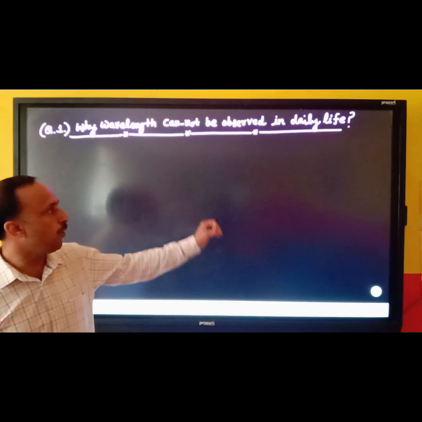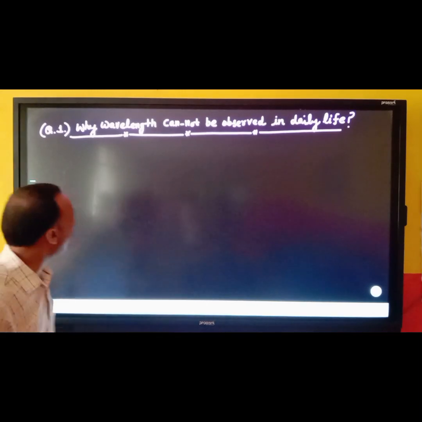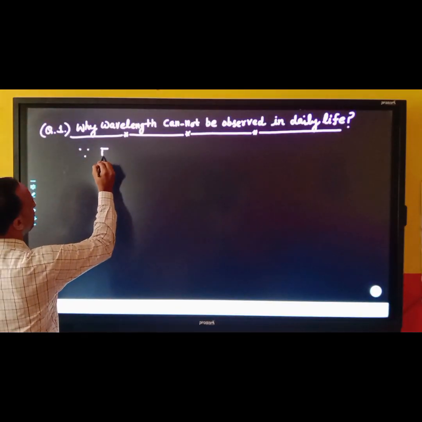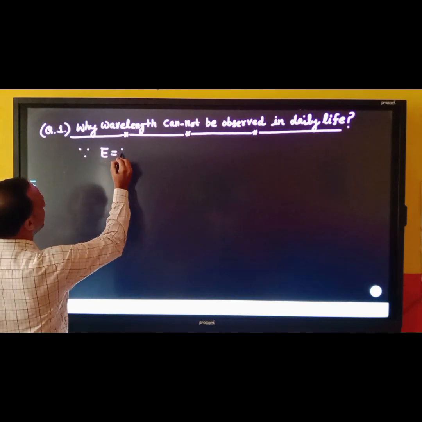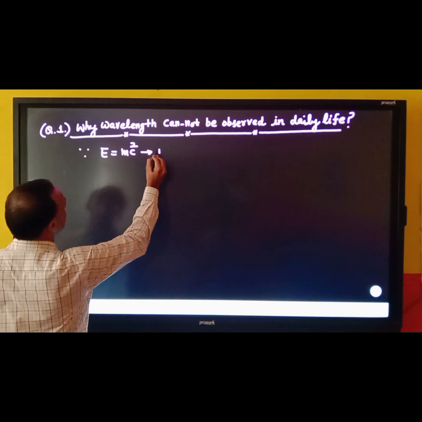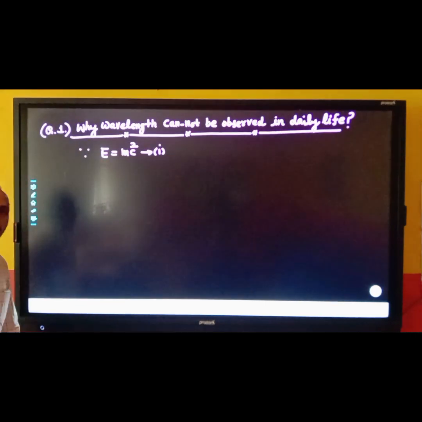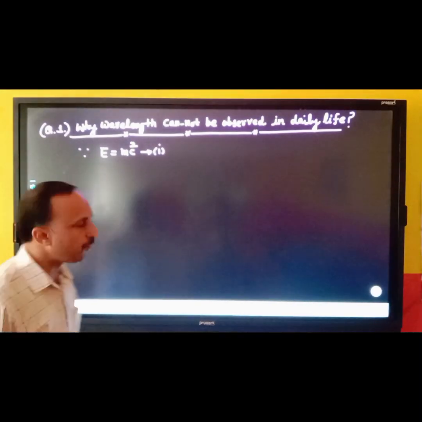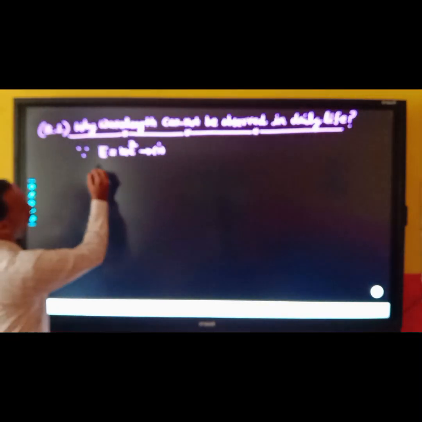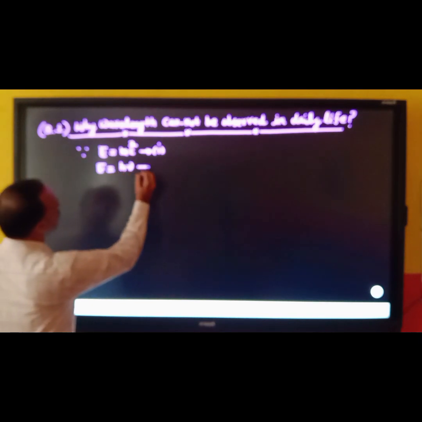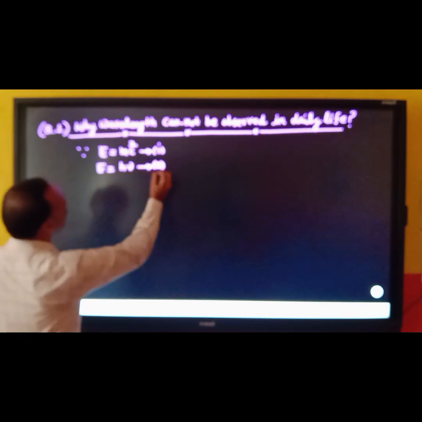So this question I am going to solve in two steps. Step number 1. We know mass energy relationship according to Einstein is E equal to mc square. Let us suppose this is your equation number 1. ड्यूल नेचर ऑफ मैटर एंड रेडिएशन में आप लोगों ने बात करी थी फोटोन की, और मुझे पता है फोटोन की एनर्जी E is equal to h nu. So this is my equation number 2.